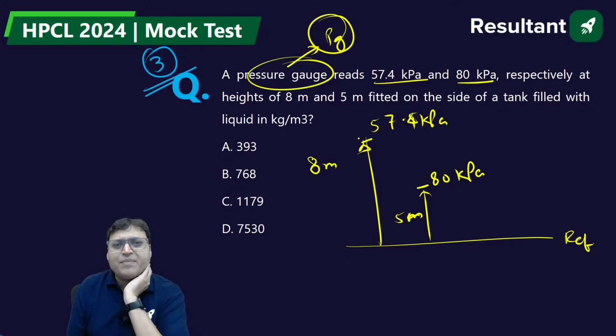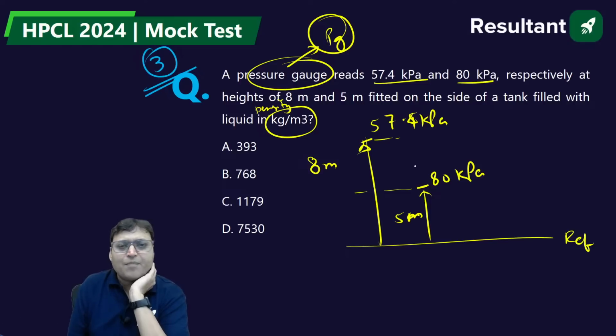The gauges are fitted on the side of a tank filled with liquid. We need to find the density of the liquid in kg per meter cube. If we apply the hydrostatic law, the height difference will be 3 meter.